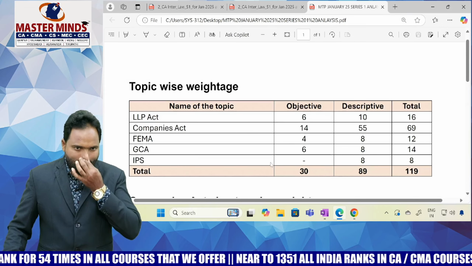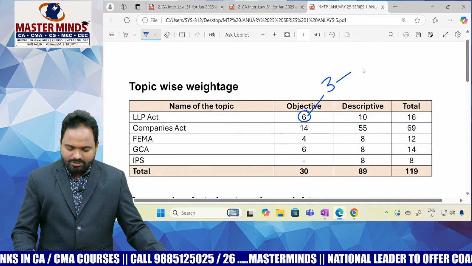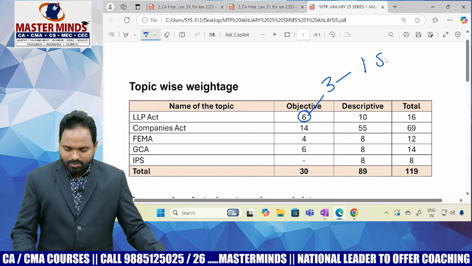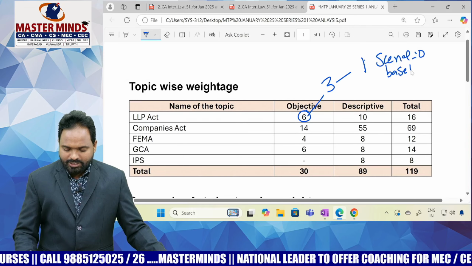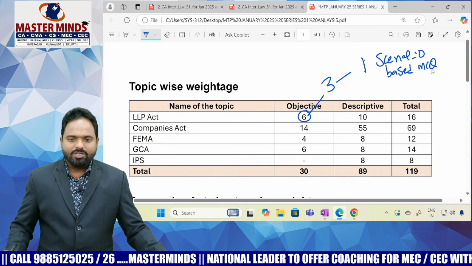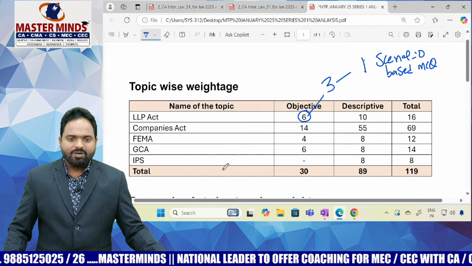From the LLP Act, they asked MCQs for 6 marks: one scenario based MCQ having 3 questions, 3 into 2, 6 marks.